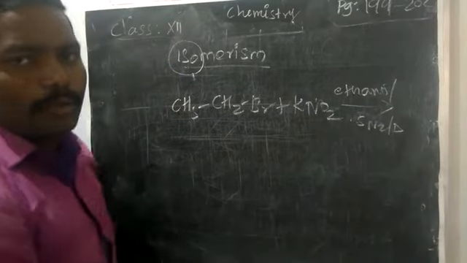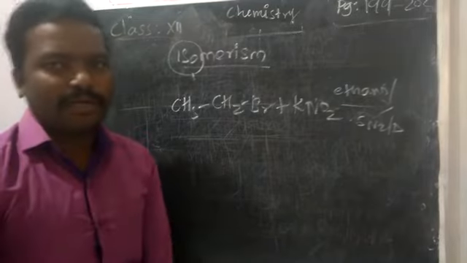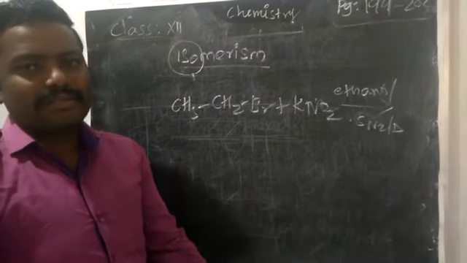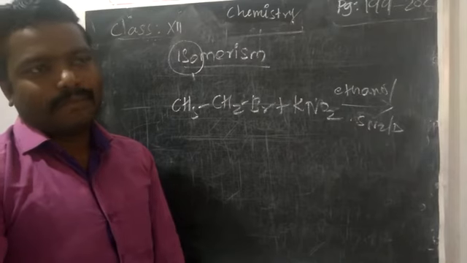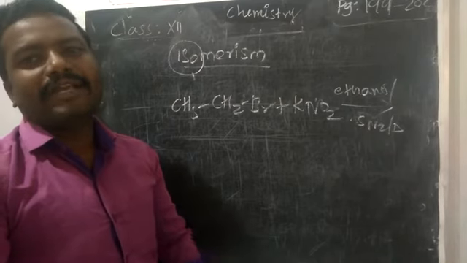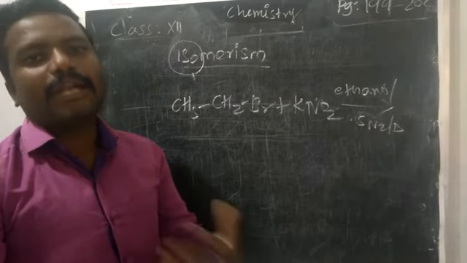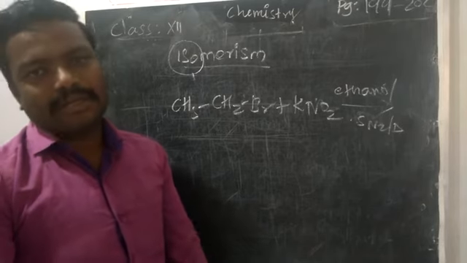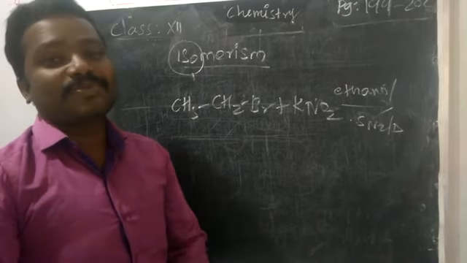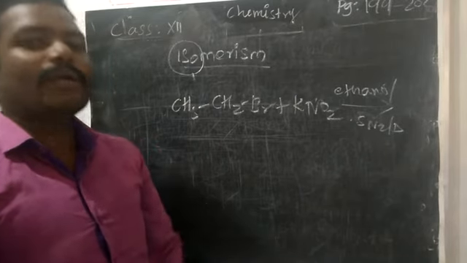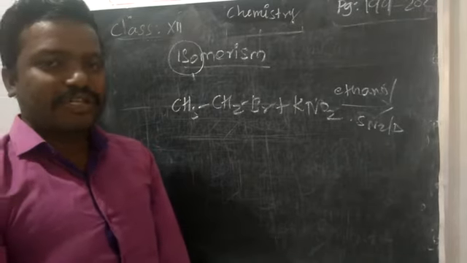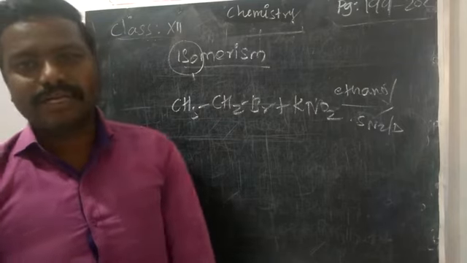What is SN2? We will learn the types of reactions in the upcoming lessons. There are different types of reactions: electrophilic reaction, nucleophilic reaction, then electrophilic substitution reaction, nucleophilic substitution reaction. After that, unimolecular nucleophilic substitution reaction and bimolecular nucleophilic substitution reaction.